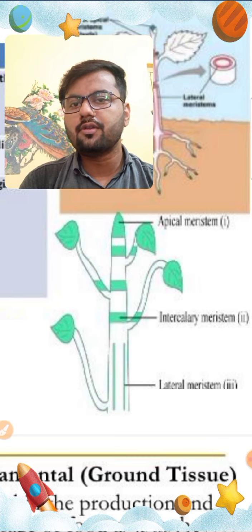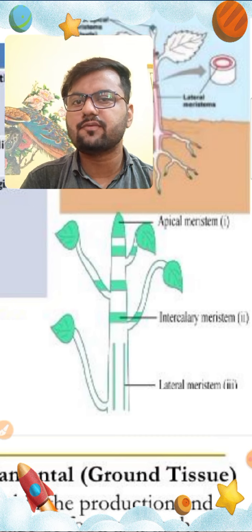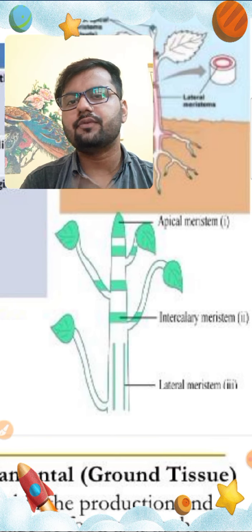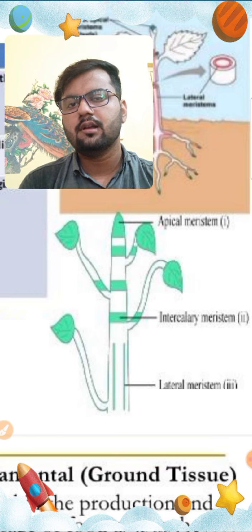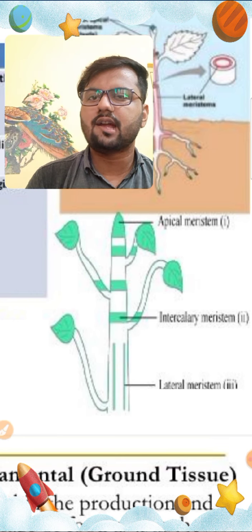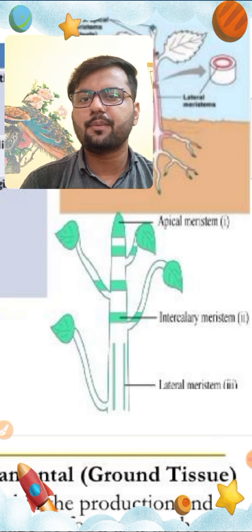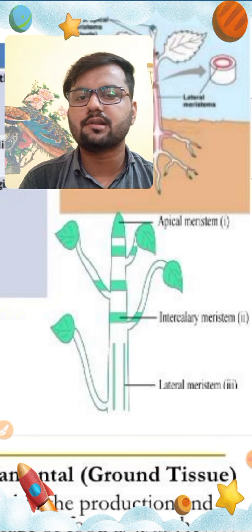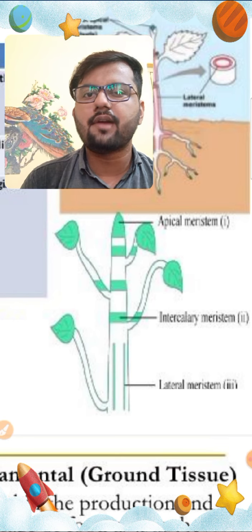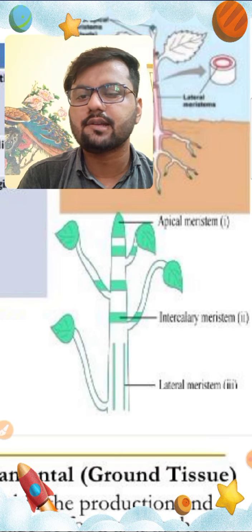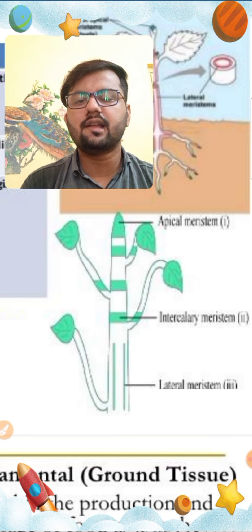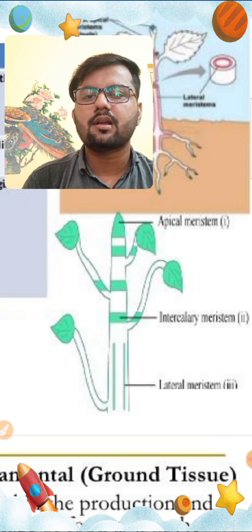So apical meristem is present on the tip of the shoot, on the tip of the stem, as well as on the tip of the root, and it helps in increasing the length of the stem, as well as the root of the plant, so that the root goes deeper and deeper in search of water and minerals. Along with it, it holds the soil tightly, which enables the plant to stand upright. Altogether, the function of apical meristem is increasing height, and it is found on the tip of the stem.